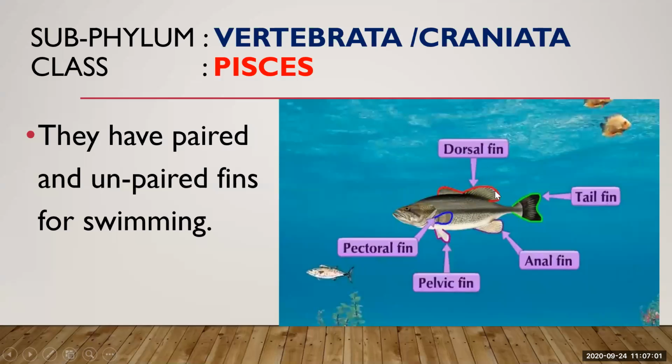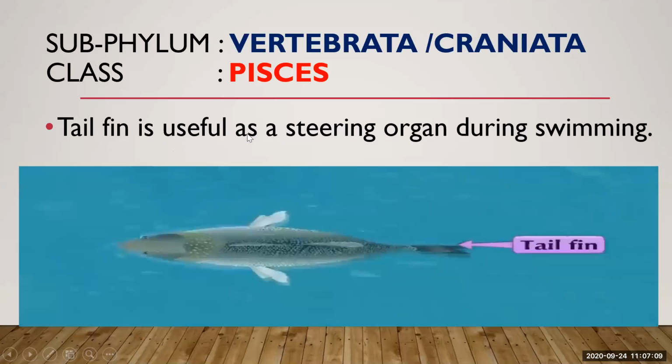To move forward, to control their direction, and to stabilize themselves in the water, they make use of these fins. The tail fin is used as a steering organ during swimming. So here you can see a tail fin. Whatever aquatic animals have a tail fin, that is also known as the caudal fin, and it is used for controlling their direction, steering.